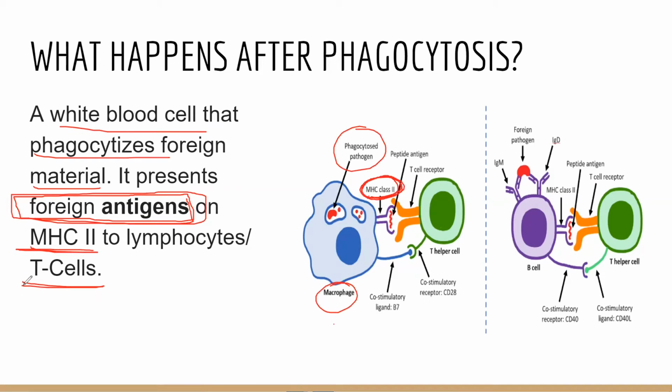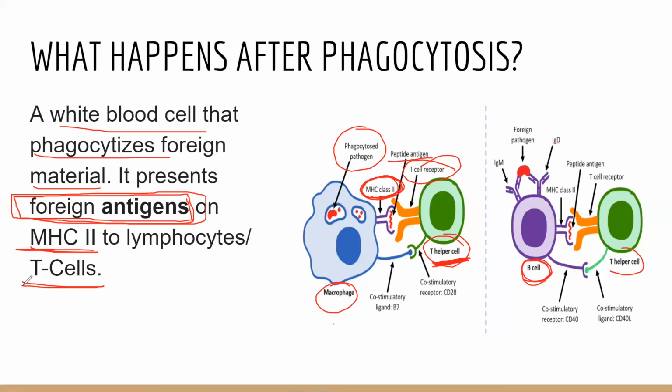This information is transferred with the help of MHC class 2 as a peptide antigen to the T cells with the help of T receptors. And this T cell is now going to get the information of the antigen which has come into the bloodstream as a foreign body, as an infection, as a germ. Once the T cell gets the information about the peptide antigen, it is going to tell it to B cells.